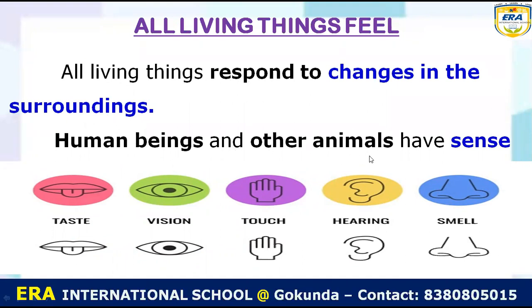So human beings and other animals have senses or sense organs. We can see that this is a human being which has 5 sense organs. One is the tongue, that is useful for taste. Eyes, that is useful for vision, means we can see the world through our eyes. Or skin, that is useful to touch or feel. Then ear, that is useful to hear the sound, and the nose, that is useful to smell.